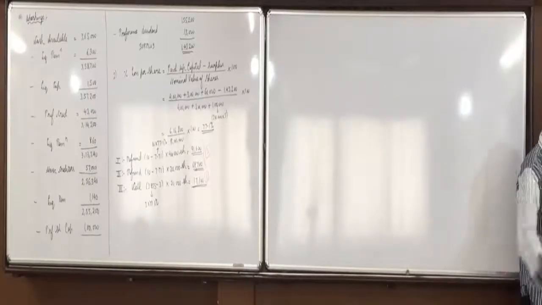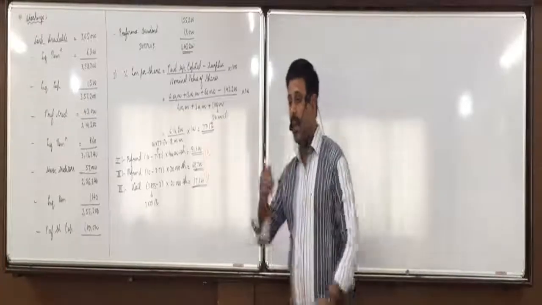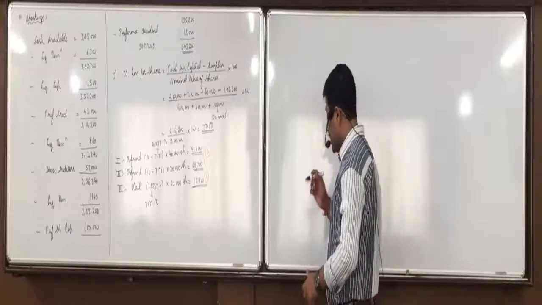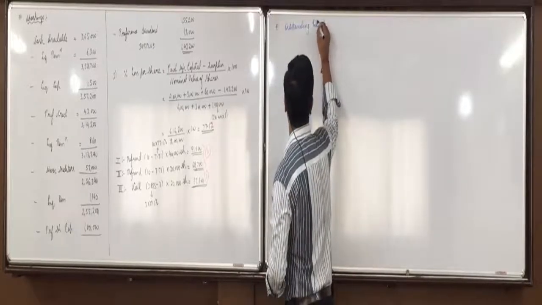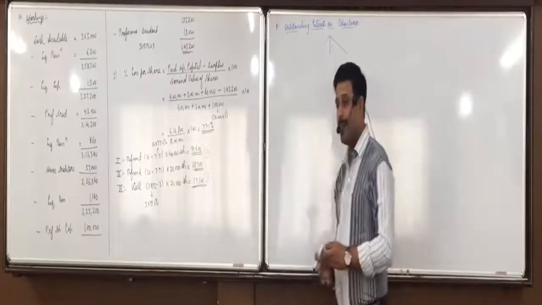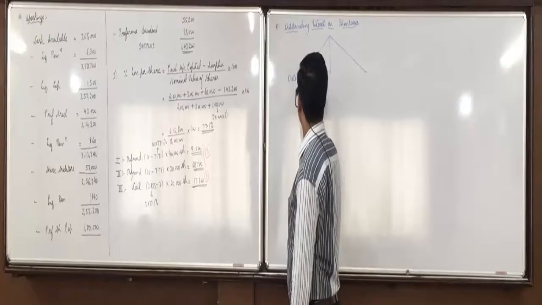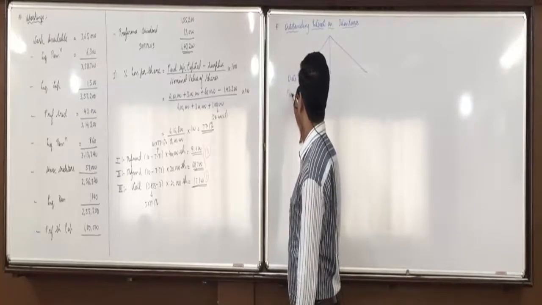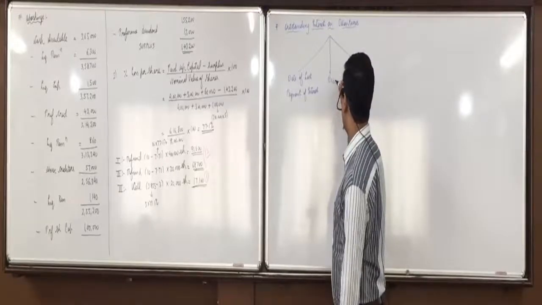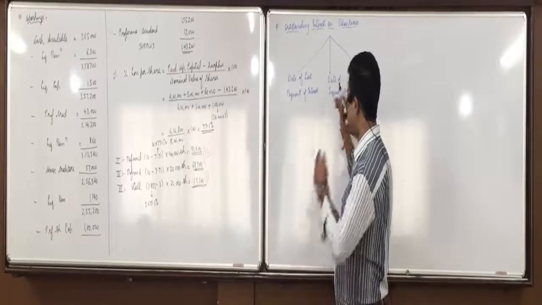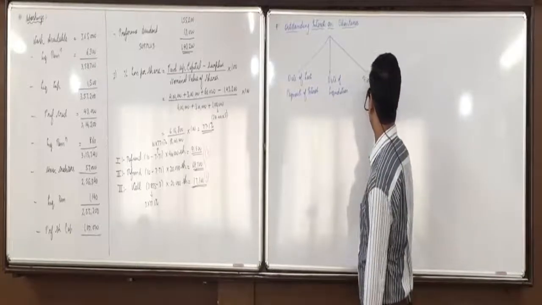Outstanding interest on debentures just now we added, but that was secured creditors. If it is a floating charge, then how do we pay for this? Put a pin down, understand it first. Outstanding interest on debentures. See, 3 dates are important. One is the date of last payment of interest. Second is date of liquidation, which would generally be the date of balance sheet. And the last is final date of payment.